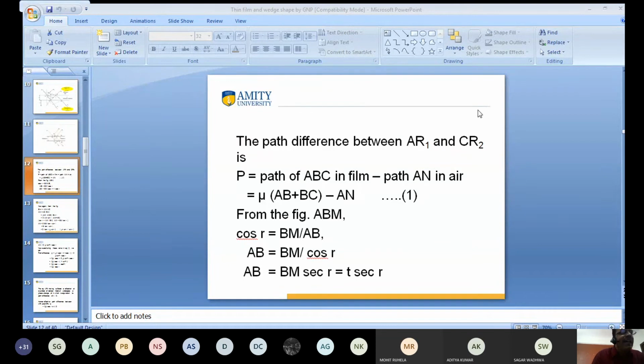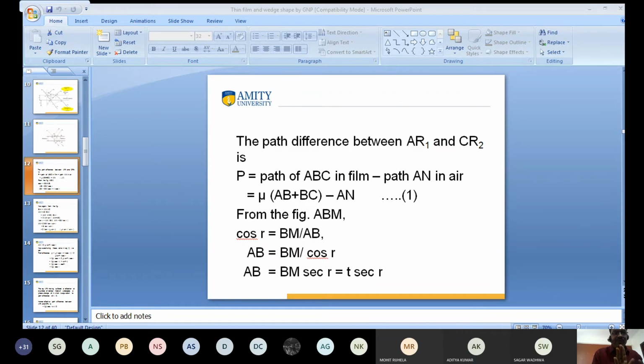The path difference between AR1 and CR2 is equal to path ABC in film minus path AN in air. The refractive index for air is 1, so I write here AN, and the refractive index for film is mu, so I write here mu into AB plus BC. Clear? Yes, sir. So now I want to calculate the value of AB and BC. How can I calculate the value of AB and BC? I can calculate the value of AB and BC from the figure.